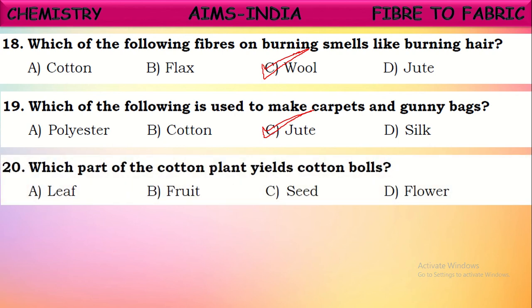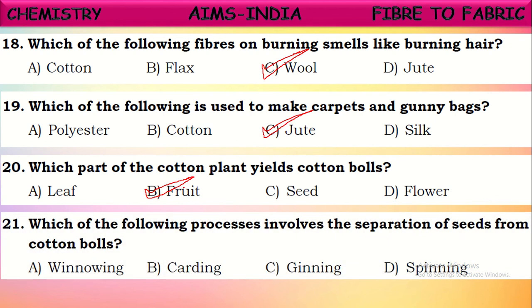which part of the cotton plant yields cotton seeds? Yes, cotton fruit. After flowering, those flowers turn dark red, and slowly the fruit comes from that. These fruits give cotton, cotton balls. Okay. Next, which of the following processes involves the separation of seeds from cotton balls?